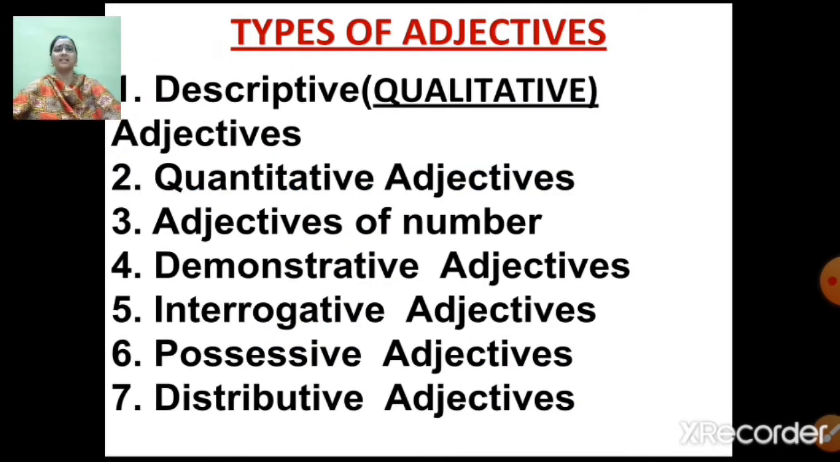Okay, now let us understand different types of adjectives. Now, different types of adjectives are descriptive, that is qualitative adjectives, then quantitative adjectives, then adjectives of number, demonstrative adjectives, interrogative adjectives, possessive adjectives, and distributive adjectives. Now, let us understand this step by step.